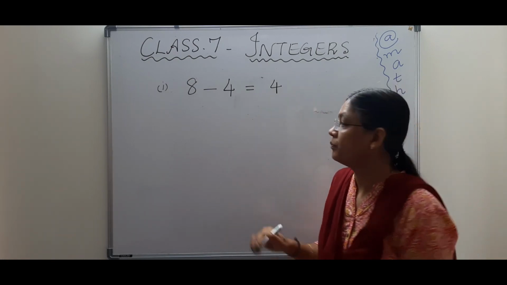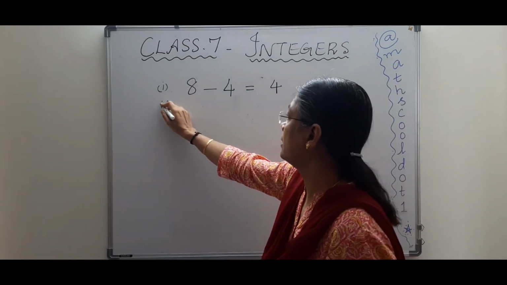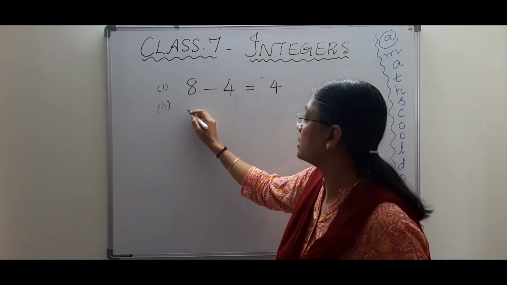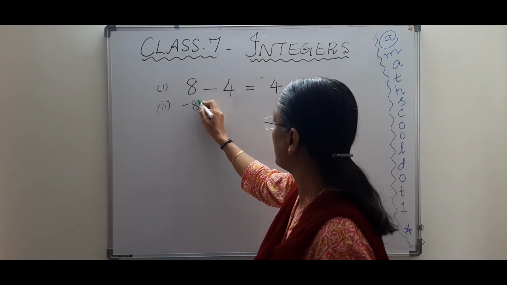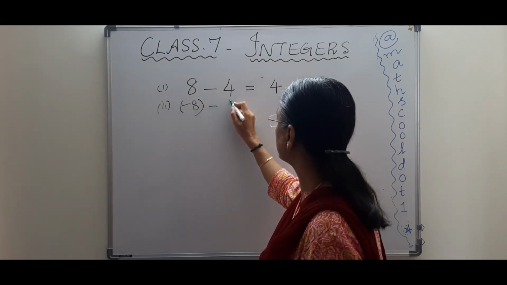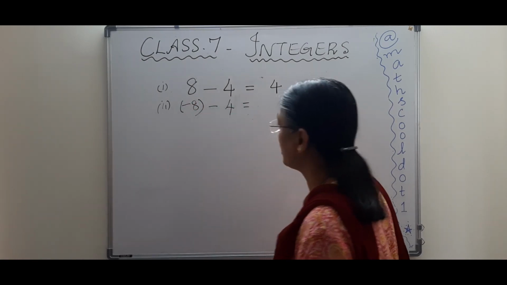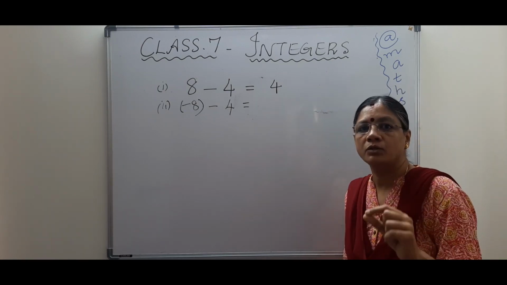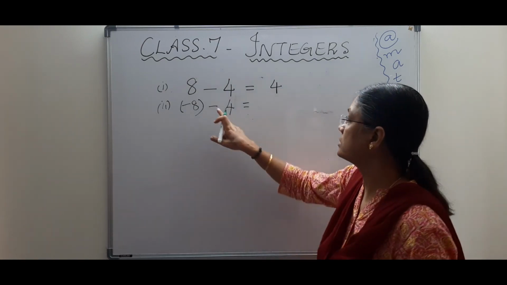So that is over. Now the second case is, I'll take one as a negative number, the other one as a positive number. So minus 8 minus 4. Now you need to observe here, some kids tend to confuse themselves with this minus sign.